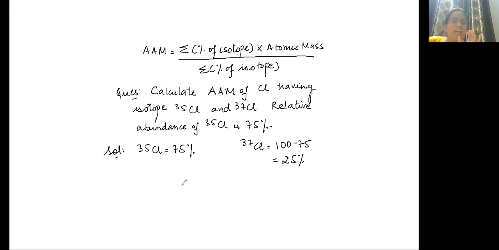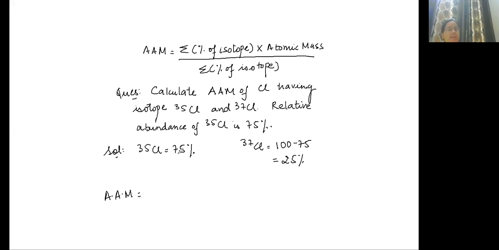If 35 Cl is 75%, 37 Cl is 25%, now we need to take an average, because out of 100 only 75 is of 35 type, remaining is 37. Now how will we calculate average atomic mass?